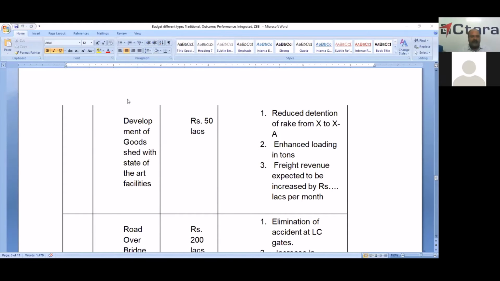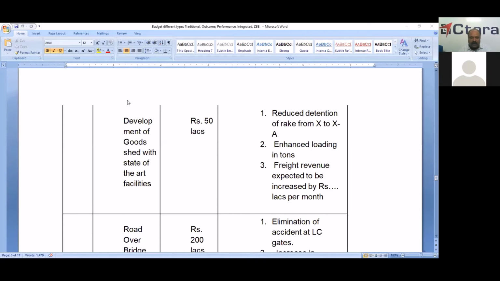Another example is the development of a goods shed with state-of-the-art facilities. The proposed cost is 50 lakhs. By incurring this 50 lakhs, the outcomes are reduced detention rate from X to XA, or enhanced loading in tons, and freight revenue expected to increase by so many lakhs per month.